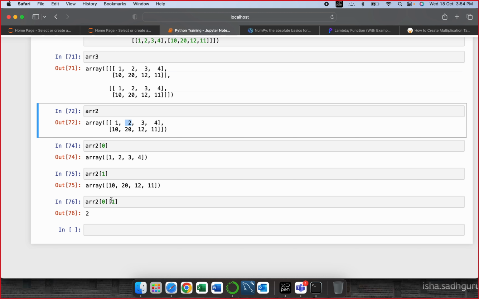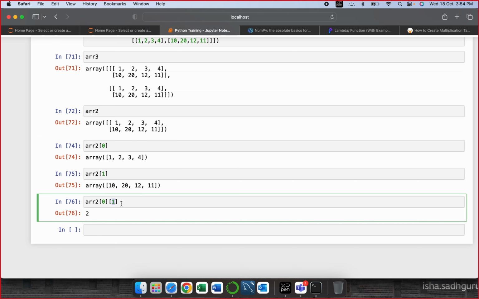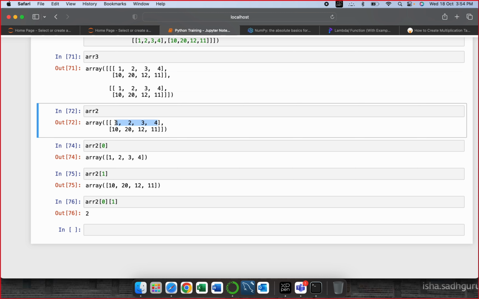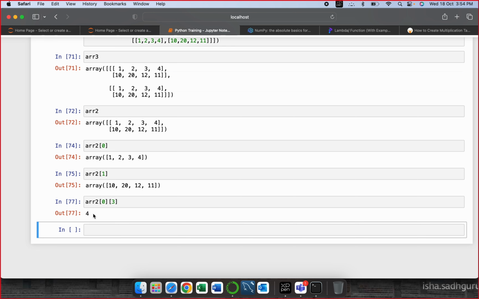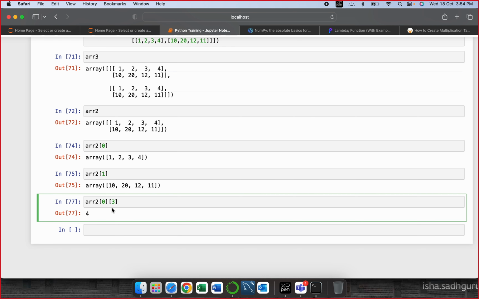Why is this 1? You will ask me, Avin, you are saying second element you have to access, why didn't you put 2? Because this is a list, and when I am traversing through a list, this is 0, this is 1, this is 2, this is 3. So let's say we want to access the third element, I'll get 4 over here. So this is how we are accessing elements in an array. This is how we are indexing an array, a 1D, 2D, 3D array. This is indexing in a 2D array.